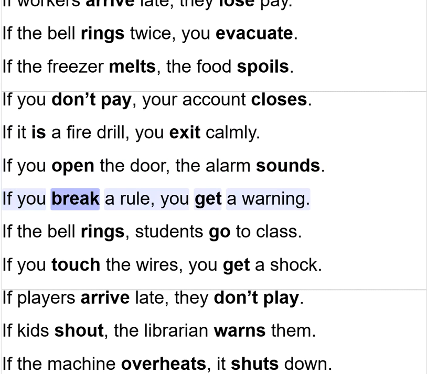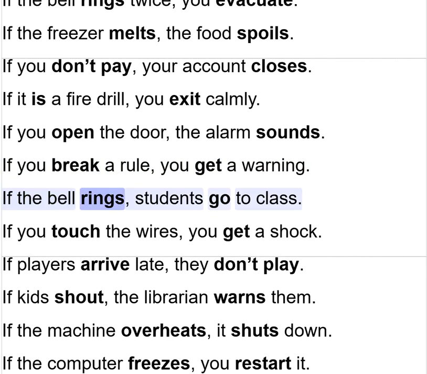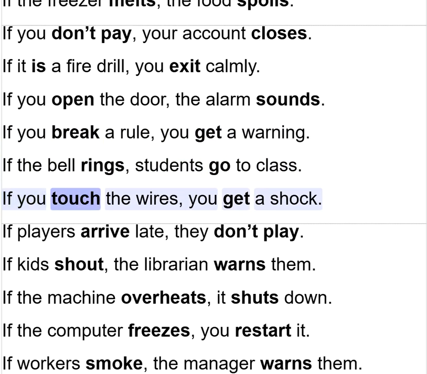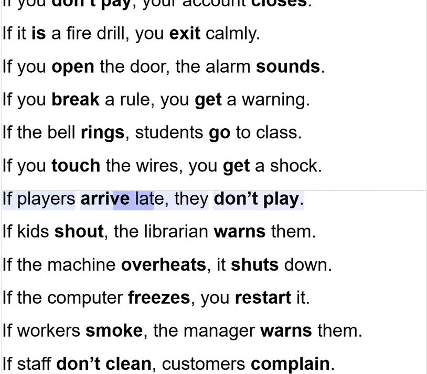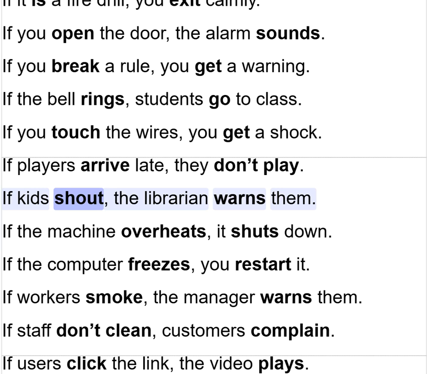If you break a rule, you get a warning. If the bell rings, students go to class. If you touch the wires, you get a shock. If players arrive late, they don't play. If kids shout, the librarian warns them.